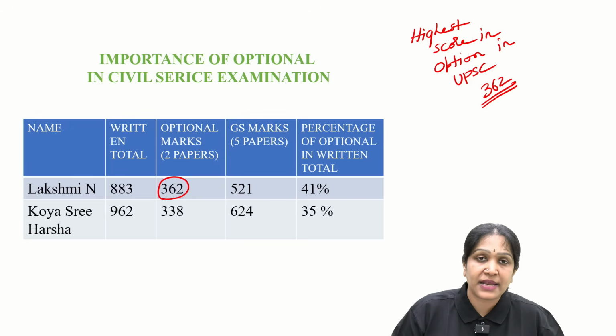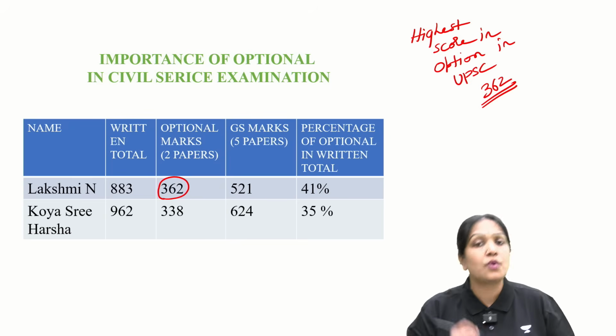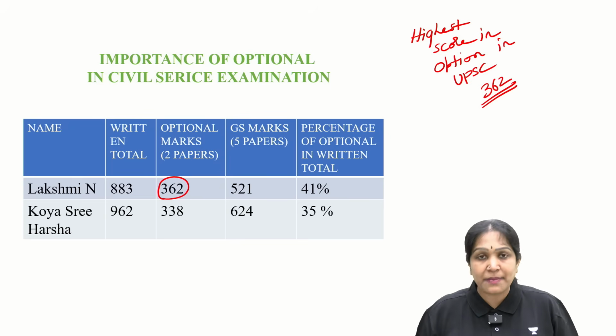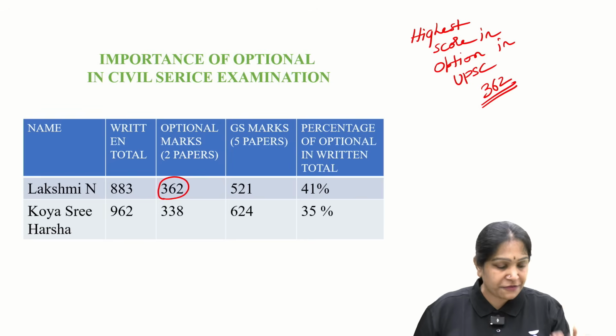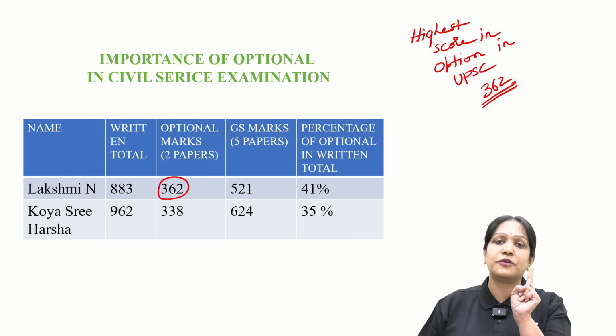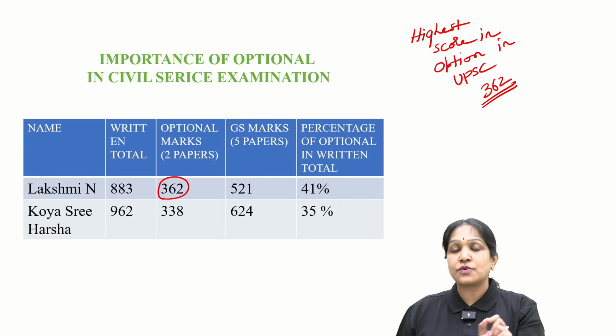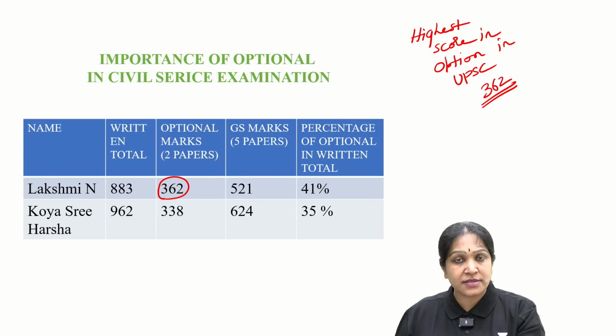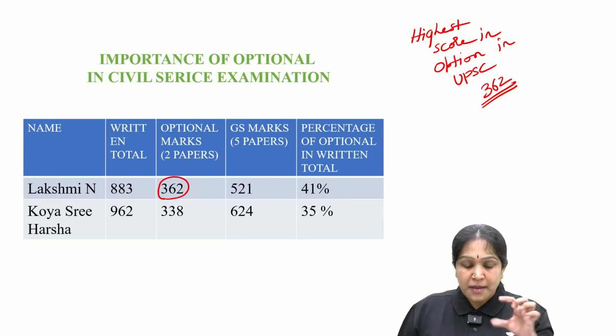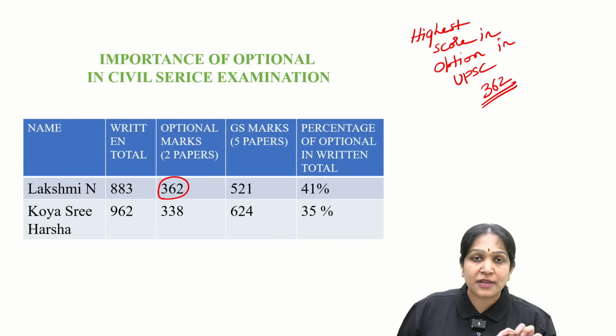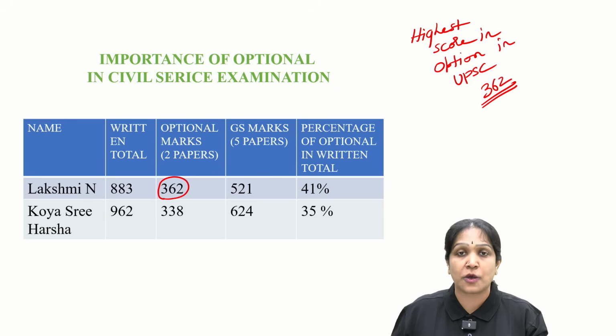Why am I comparing it with mathematics optional? Because since school days we know that mathematics is scoring, because if you give the right answer, they have to give the full marks. So in the school days we thought that mathematics is the most scoring optional. But in UPSC, anthropology's scores are even higher compared to mathematics optional.